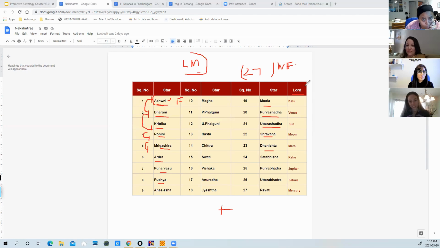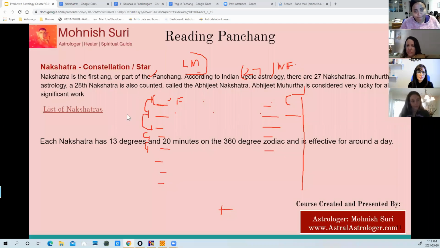And these are the lords. Lord means the planets who are ruling these. Ashwini, Magha, Mula are ruled by Ketu; Bharani, Purva Phalguni, Purva Ashadha are ruled by Venus, and so on and so forth. No need to memorize anything. Just print this sheet and place it somewhere in front of you, because in your future classes it will be very handy. I always have it in front of me. You should always have it in front of you. That's the nakshatras, the constellations. So let's go back to my sheet. After the constellation, the second is, oh, I'm sorry, I clicked the wrong one.